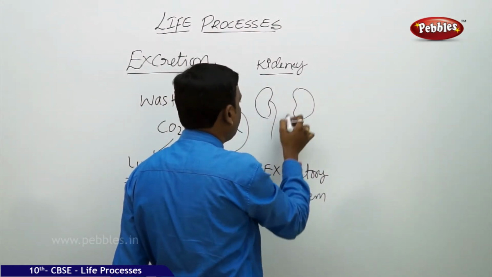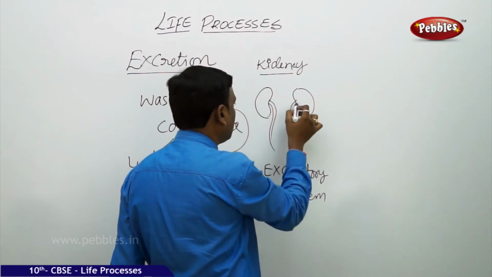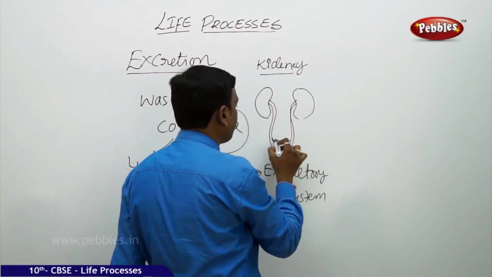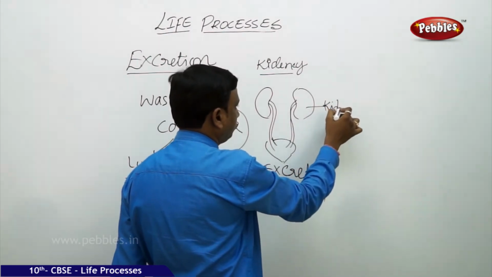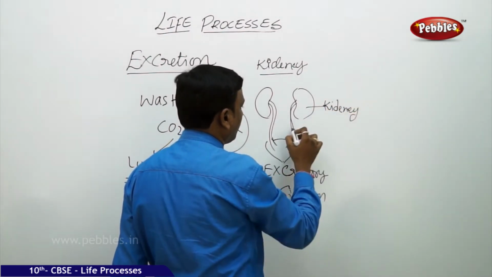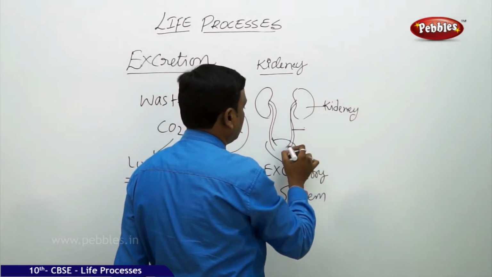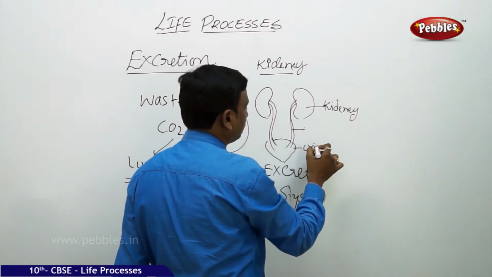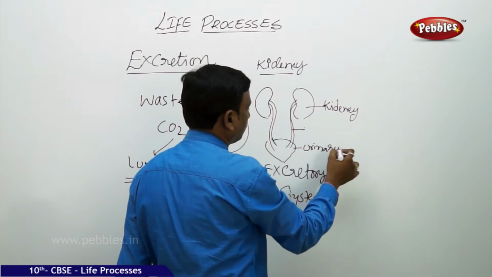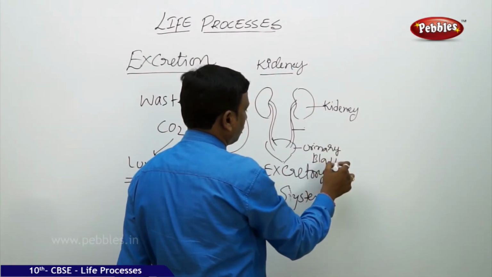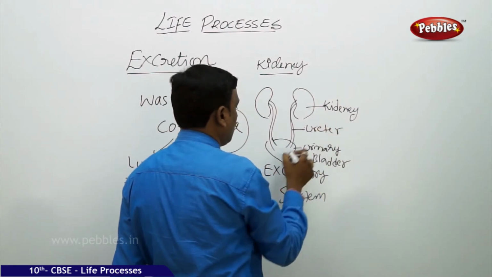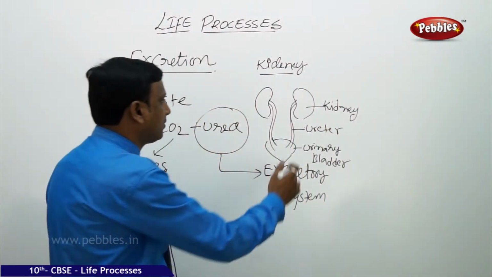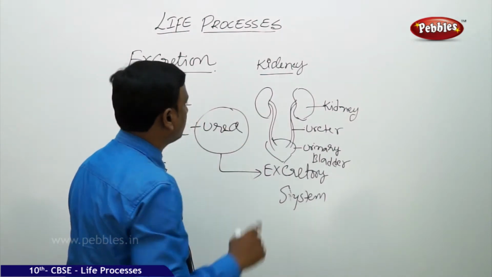They are red colored, bean shaped organs present in your abdominal cavity. The excretory system has organs called kidneys, urinary bladder, ureter and urethra. So kidneys are the major organs of excretion.